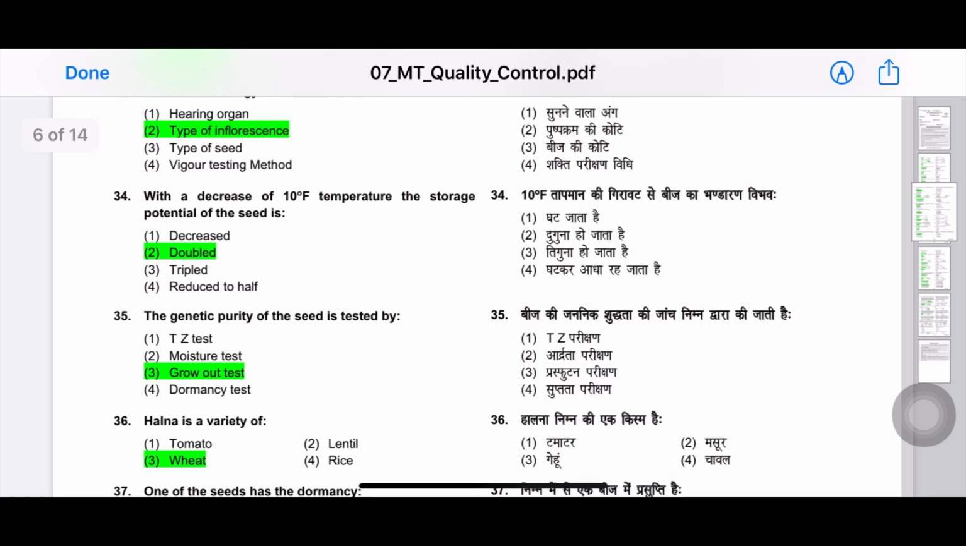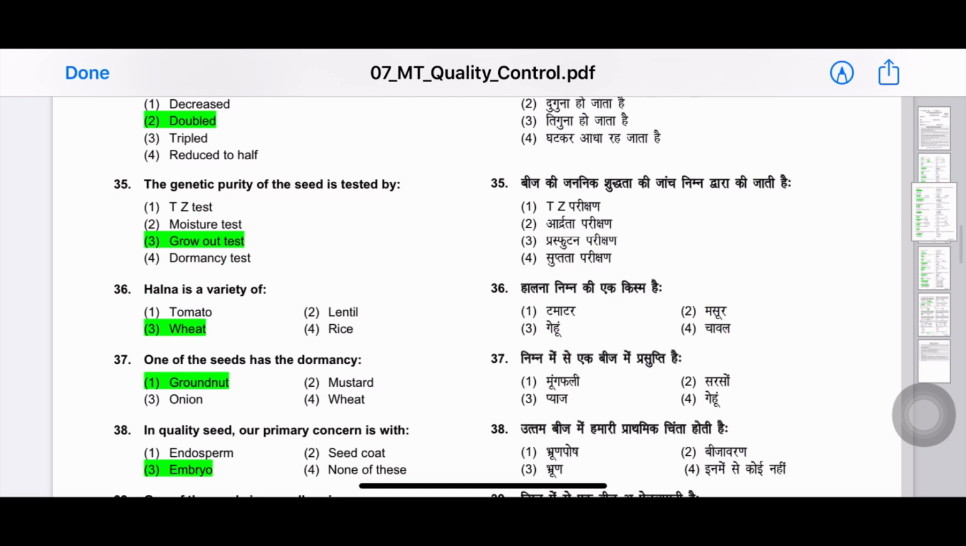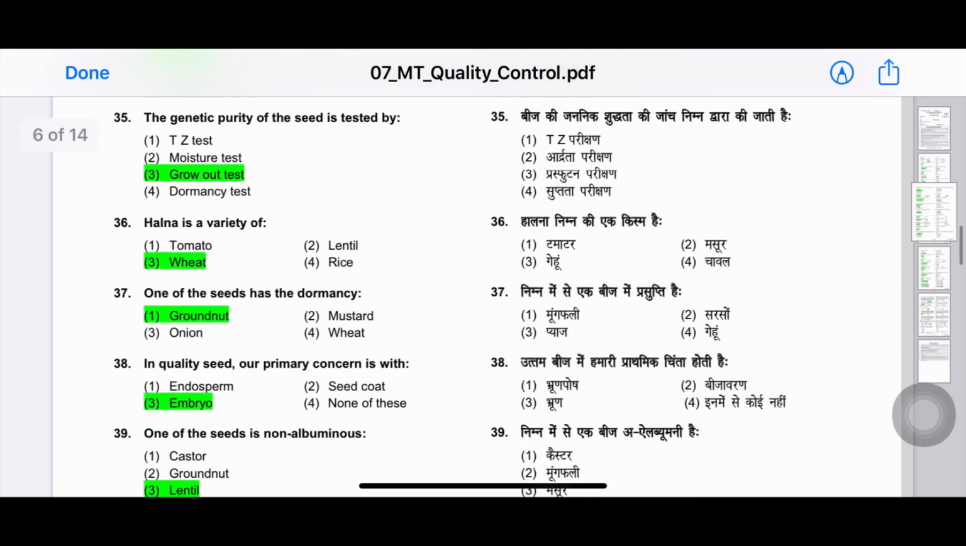Next question. With a decrease of 10 degree Fahrenheit temperature, the storage potential of the seed is? The answer is doubled. Next question. The genetic purity of the seed is tested by grow-out test. Even this is the repeated question of senior trainee. Next question. Halna is a variety of? The answer is wheat.